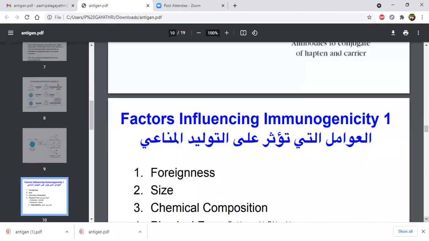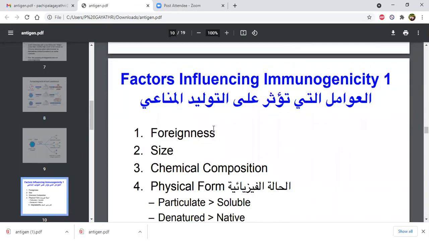Then factors influencing immunogenicity. Foreignness is one of the best factors influencing immunogenicity. Foreignness means that if any foreign body is slightly related to our genes, it is not considered a highly foreign body, not a complete foreign body.